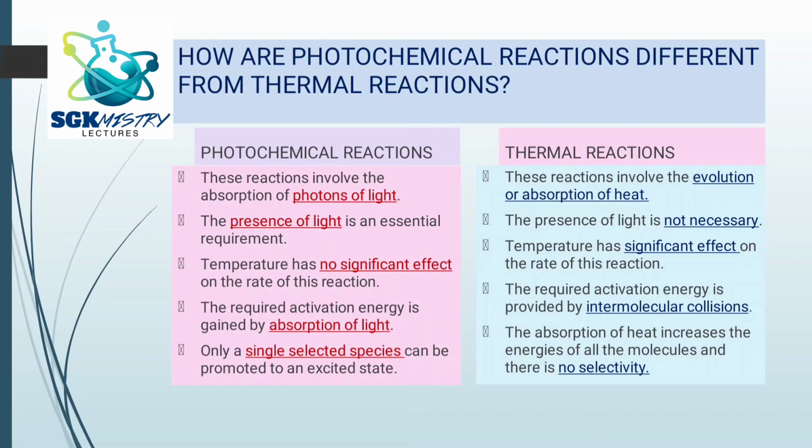Here in photochemical reactions, the energy that is required for the reaction is gained by the absorption of light, whereas in thermal reactions, the energy is gained by the intermolecular collisions. In case of photochemical reactions, only a single selected species can be promoted to the higher energy level. So there is a selectivity here, whereas in thermal reactions, there is no selectivity as such, because there will be so many molecules which will absorb energy together because of the heat, and then the products may be formed.